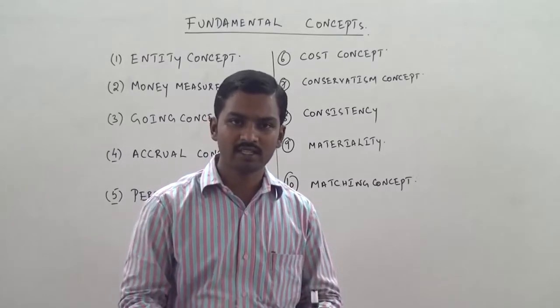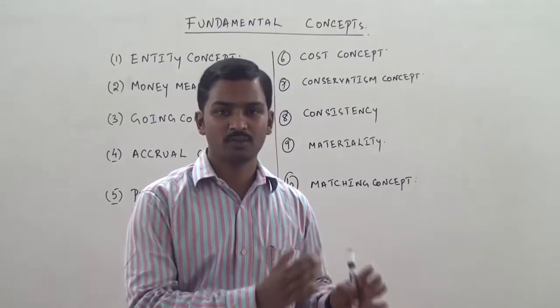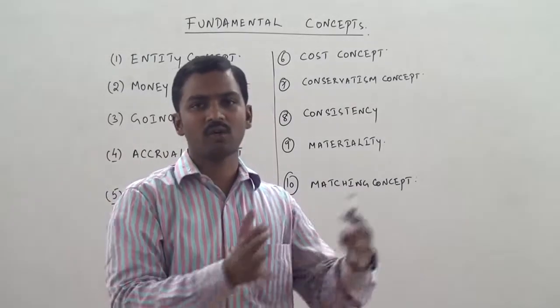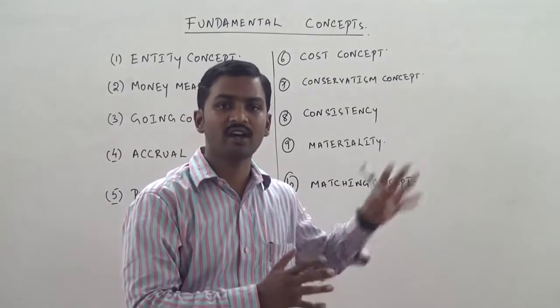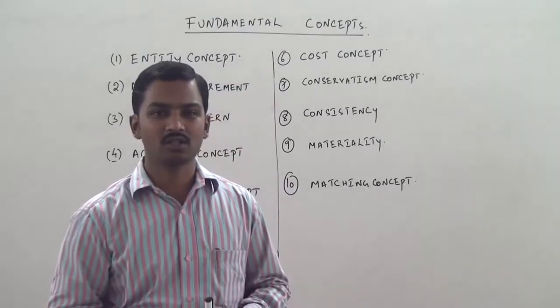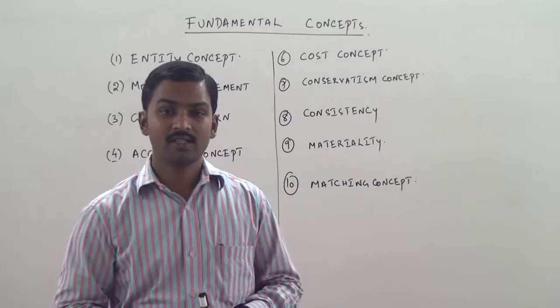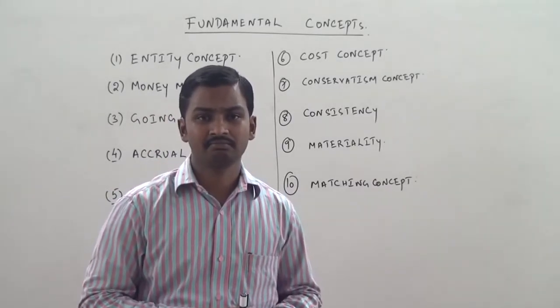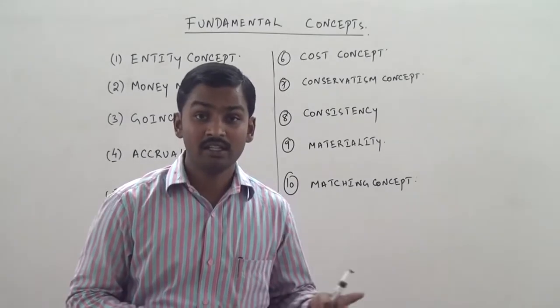So we show all the assets in our balance sheet at cost price. The amount which we have paid or which we have incurred to acquire the asset, we show the assets at that value. That is called the cost concept, or it is also called the historical cost concept. Now, see, in the case of assets like land 10 years ago,